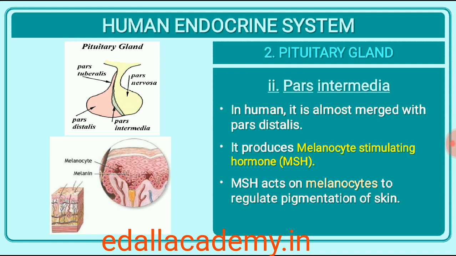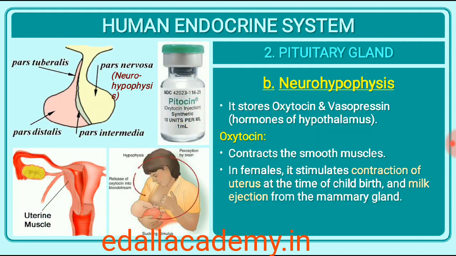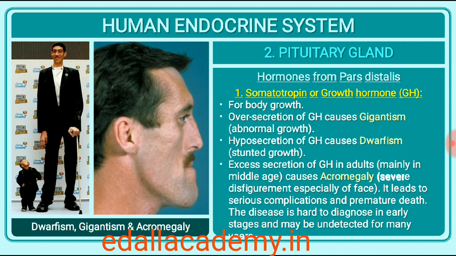Neurohypophysis, pars nervosa, also known as posterior pituitary, stores and releases two hormones called oxytocin and vasopressin, which are actually synthesized by the hypothalamus and are transported axonally to neurohypophysis. Oversecretion of GH stimulates abnormal growth of the body leading to gigantism, and low secretion of GH results in stunted growth resulting in pituitary dwarfism.